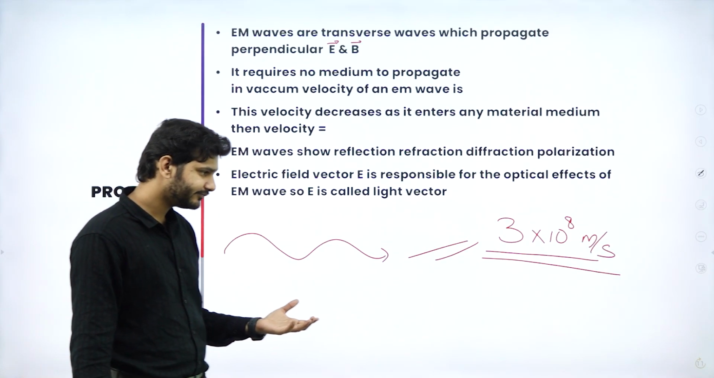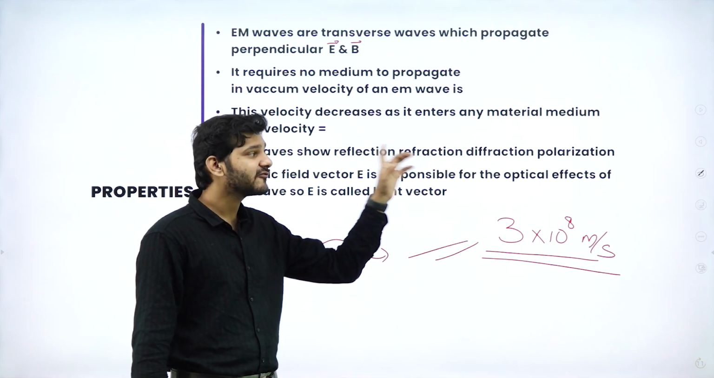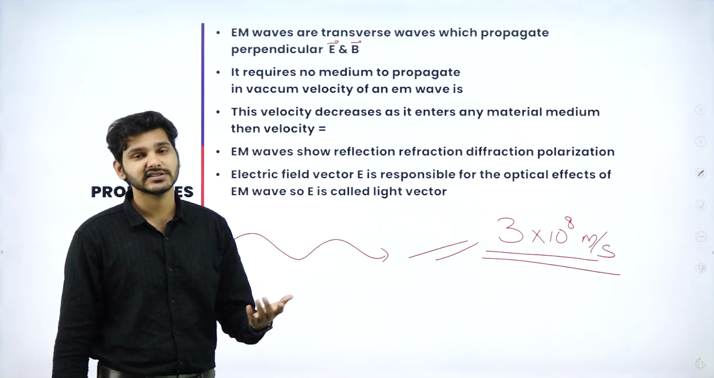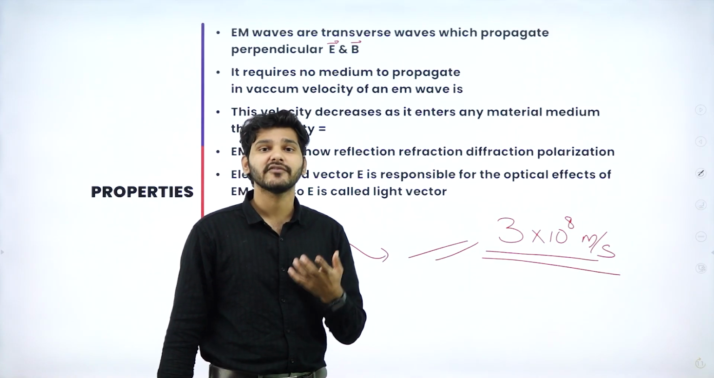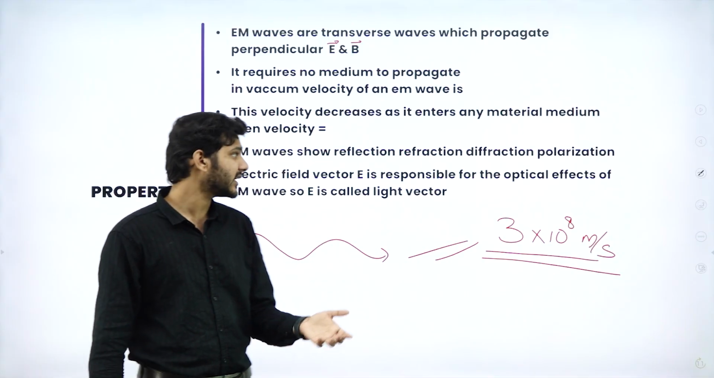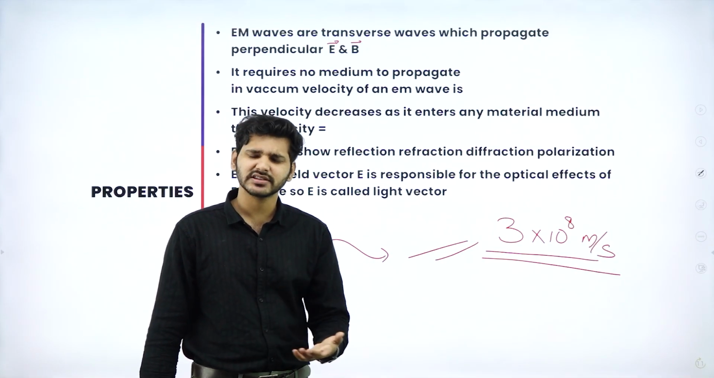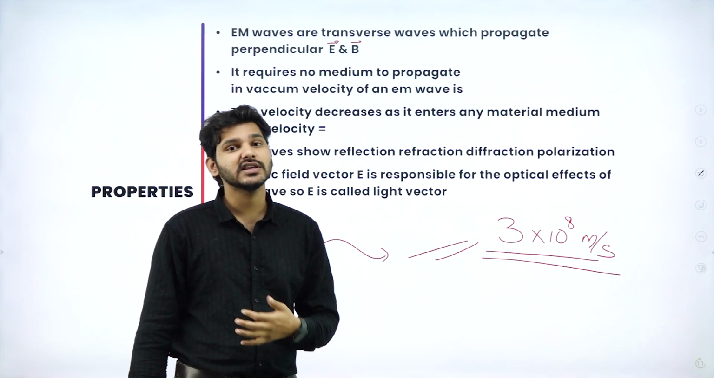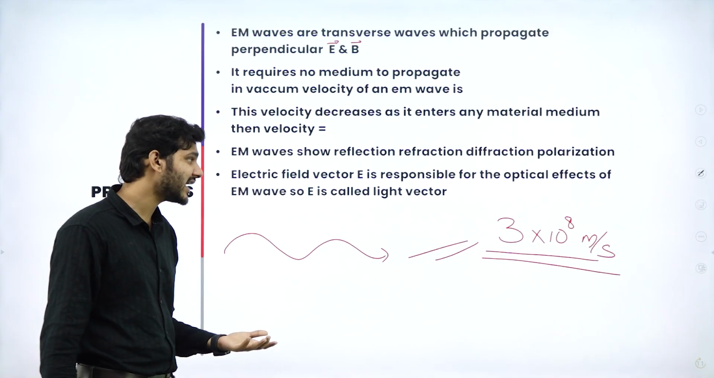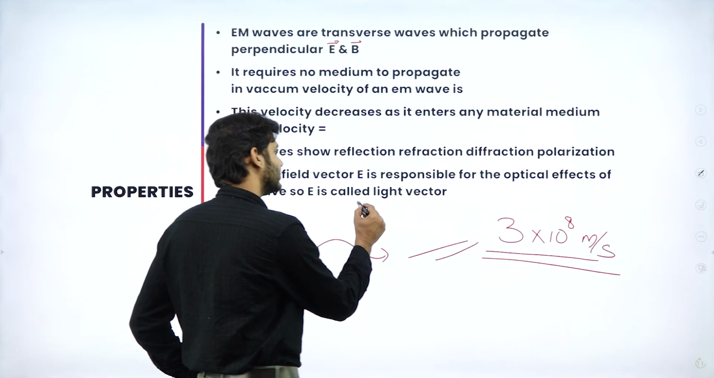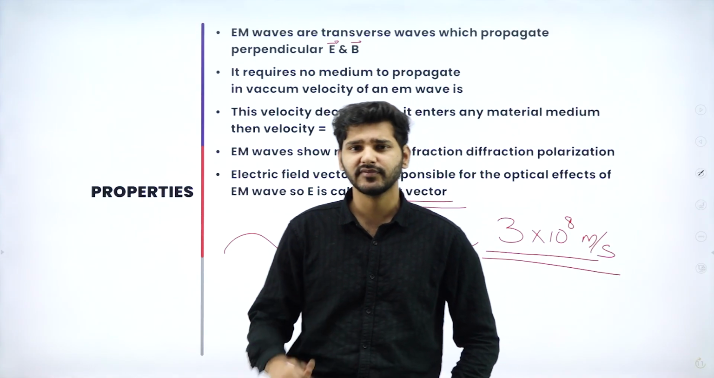Since the magnetic field vector is not participating in any of these visual effects, I can say that it is the electric field that is contributing to the visual phenomena that we observe, that is, refraction, reflection, diffraction, polarization. All this is observed only because of the electric field. So we call that electric field a light vector. The electric field in the electromagnetic radiation is known as a light vector.